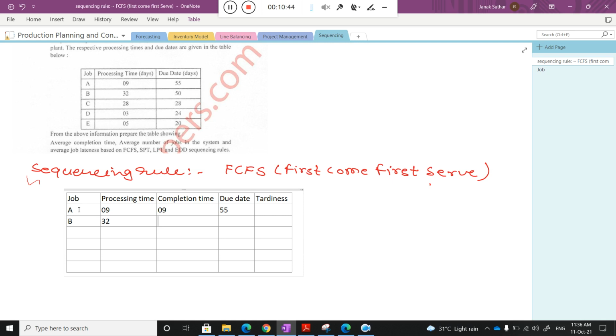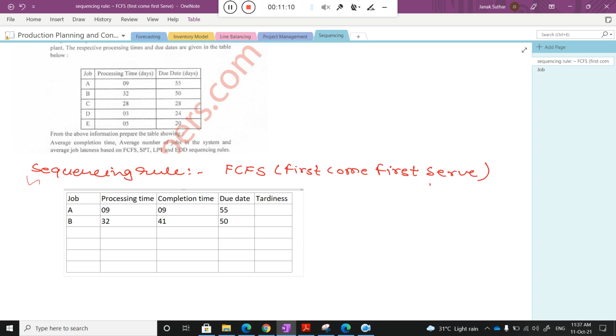Sir, 41 days, because I am starting at 9 days. After 9 days I will start, then the processing time is 32. So 9 plus 32 is equal to the total completion time, which is 41. And the due date given by the customer is 50 days, as mentioned in the numerical.